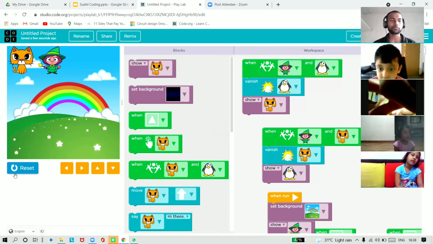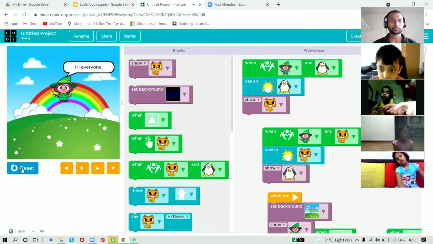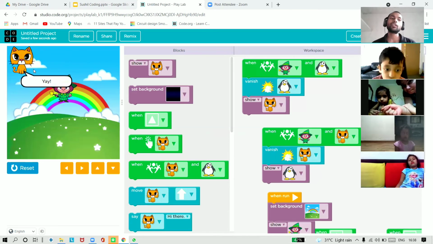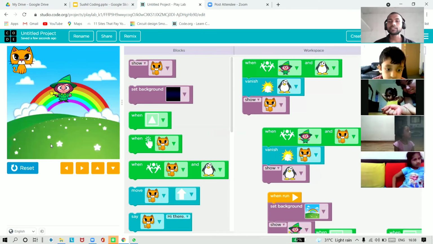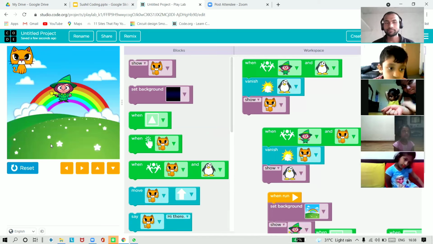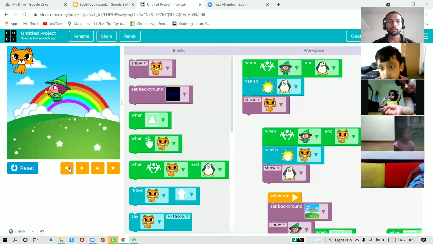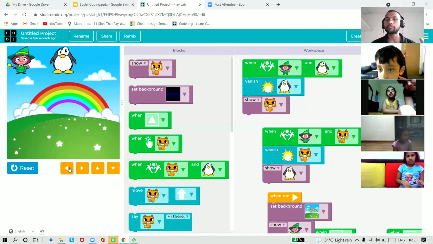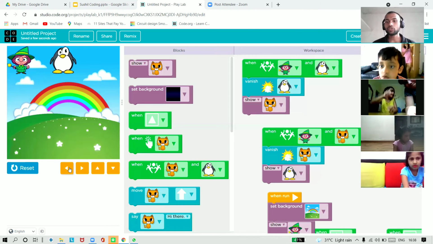Okay, let me show you once more. See, we have our magician and we have our lovely cat. But this magician is going to do some magic with the cat. So what is happening? The magician is moving, and the magician just disappears our cat. Who comes? What happened? The penguin comes.